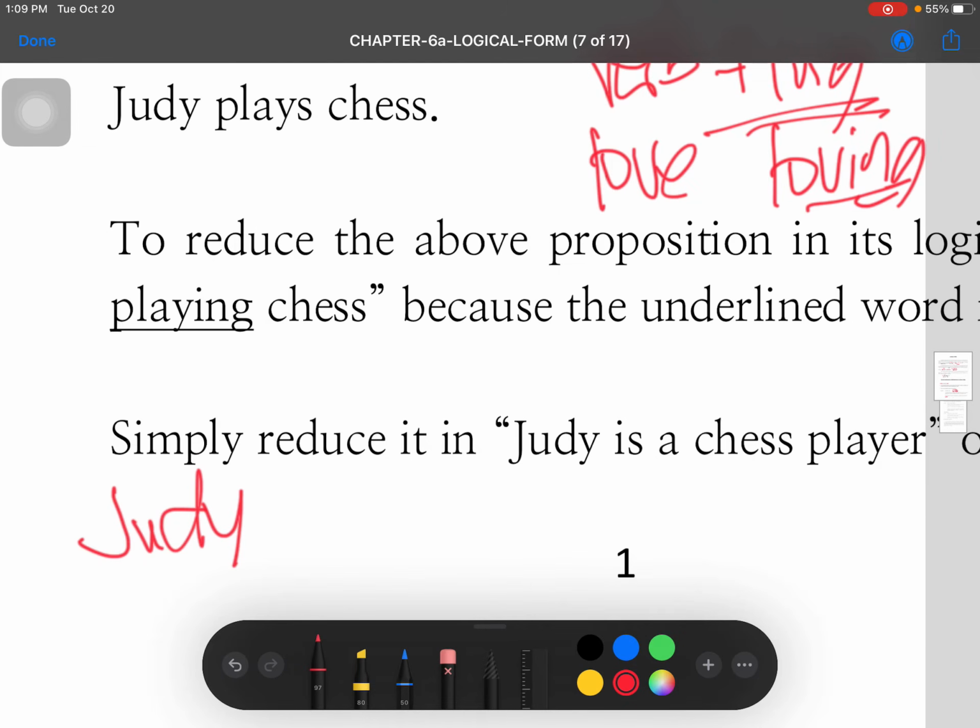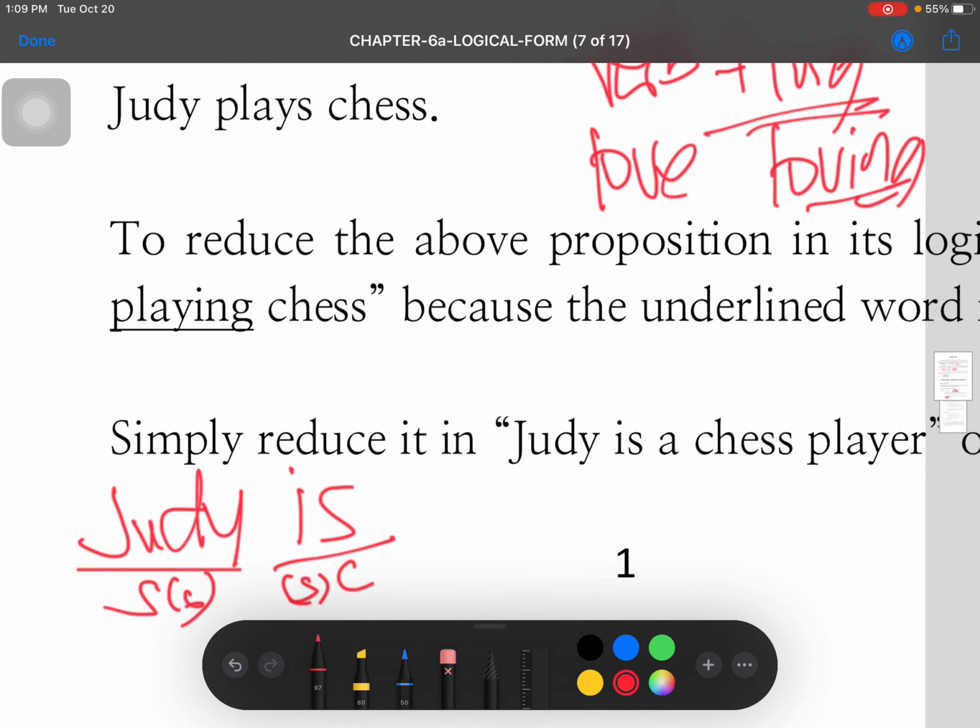Rule number 2, isipin mo kung ano yung copula na dapat gamitin. Ano yung pag Judy? Judy is, Judy R, Judy M. Siyempre, hindi. Judy is. The copula is. Why? Because Judy is singular. So the copula should also be singular. Okay, the subject is singular, so the copula should also be singular.